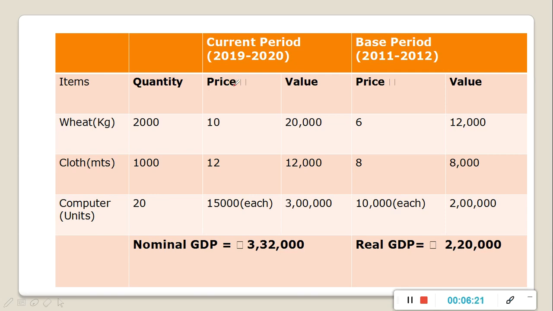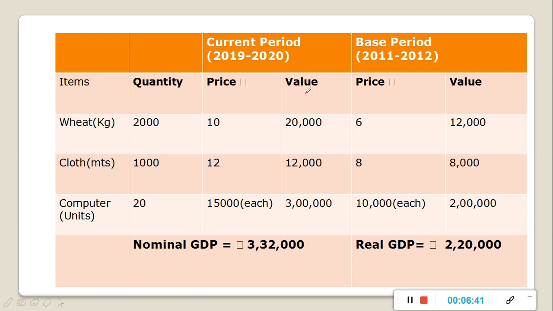prices of 2019-20, that is the current period for which we are calculating the GDP. Price of wheat is rupees 10 per kg, for cloth it is rupees 12 per meter, and for computer the price is rupees 15,000 each.